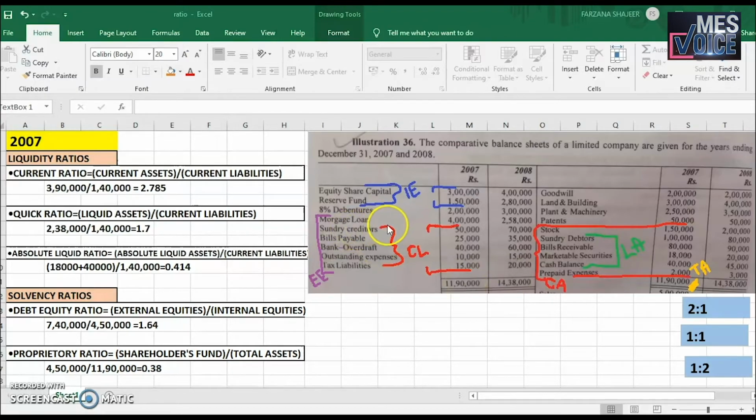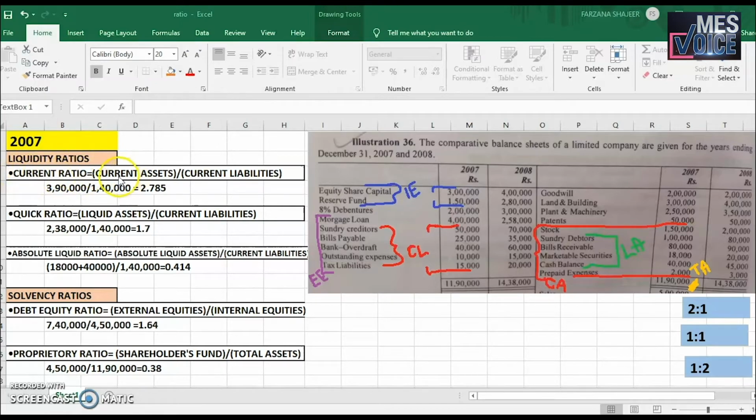You have the current liabilities marked in red on the liability side, starting from sundry creditors 50,000, bills payable 25,000, bank overdraft 40,000, outstanding expenses 10,000 and tax liabilities 15,000. So let me begin with the current ratio, the 2007 liquidity ratio. The first one is the current ratio.